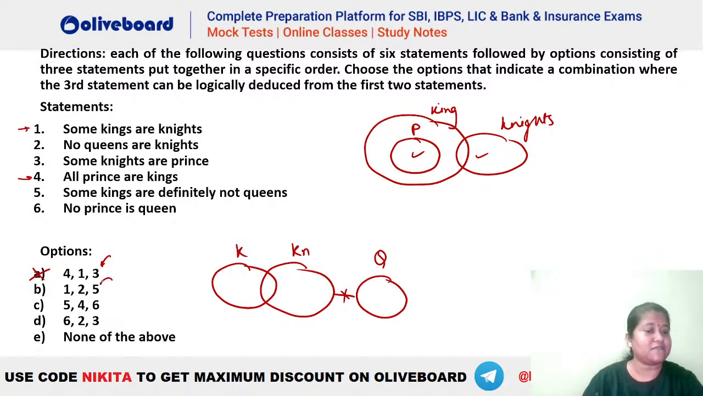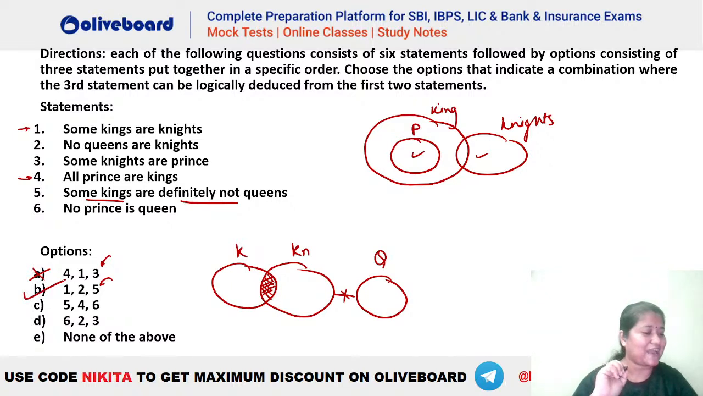Now let's see whether 5 is a definite conclusion or not. 5 क्या बोल रहा है? Some kings are not queen. Which is that portion of king which can never be a part of queens? You can see there is a definite portion of king which is common with knight here, है ना? So there is a definite portion of king which is common between king and knight, and that portion of king can never be a part of queen. Why? Because knight can never be a part of queen here, right? So yes, absolutely this would be the right answer.